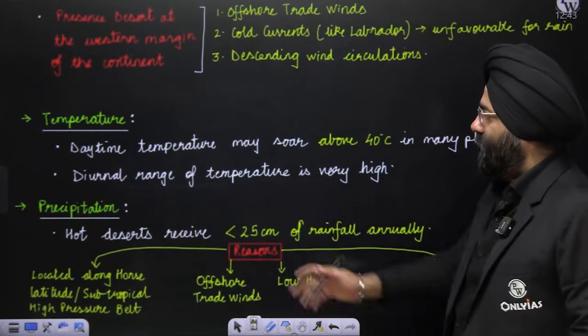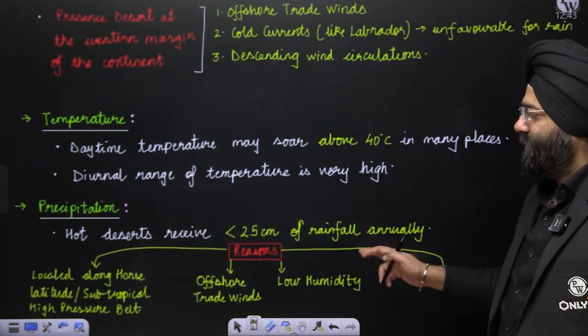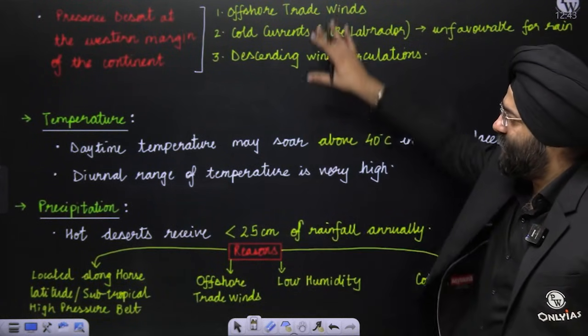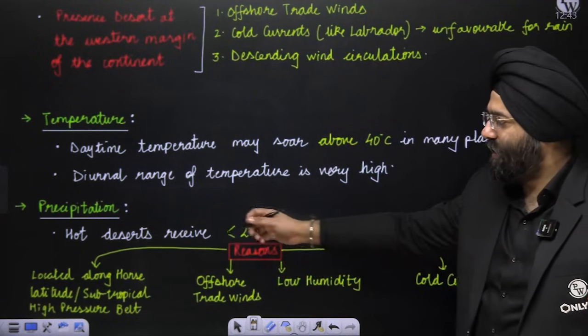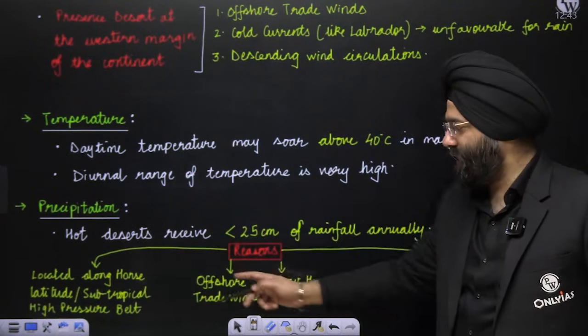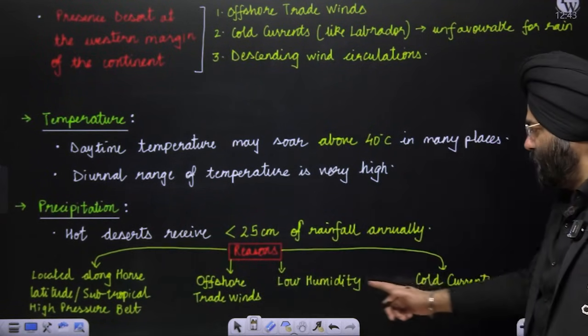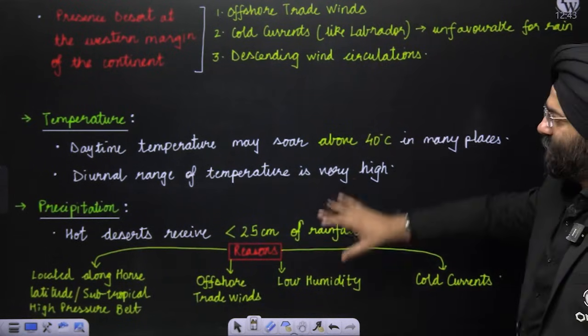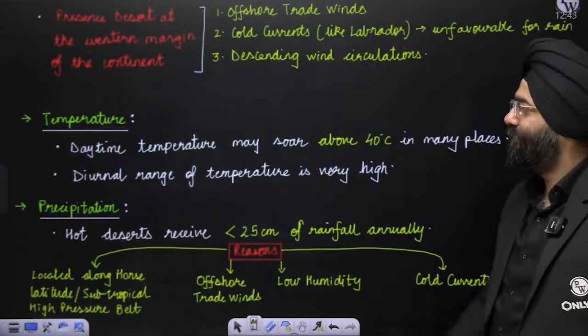Next, precipitation is less than 25 degrees Celsius. What are the reasons? Again, the same reasons. Why is it less? Because again, the subtropical high pressure belt is there, offshore trade winds, low humidity and cold currents. So everything that is mentioned here, similar reasons why the rainfall is less.